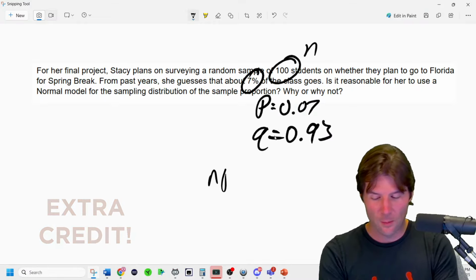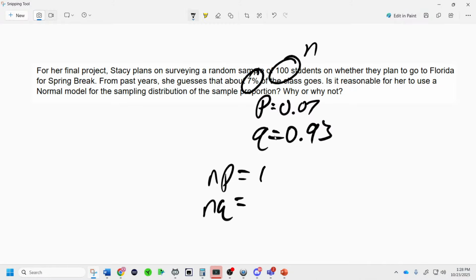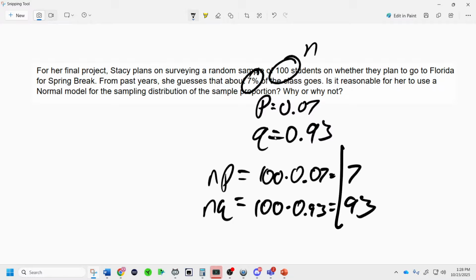Now you have to do np and nq. np is 100 times 0.07 equals 7, and nq is 100 times 0.93 equals 93.